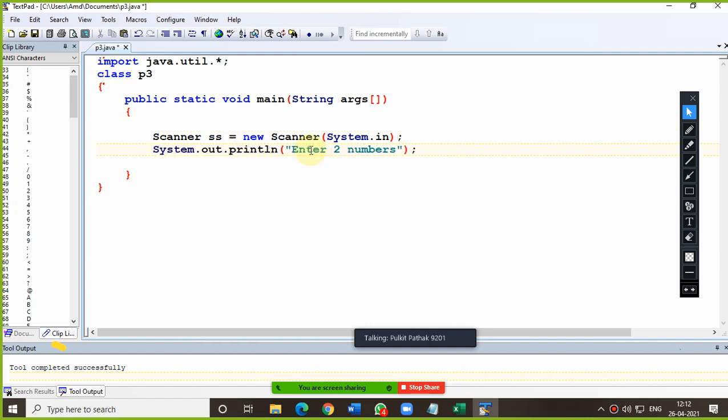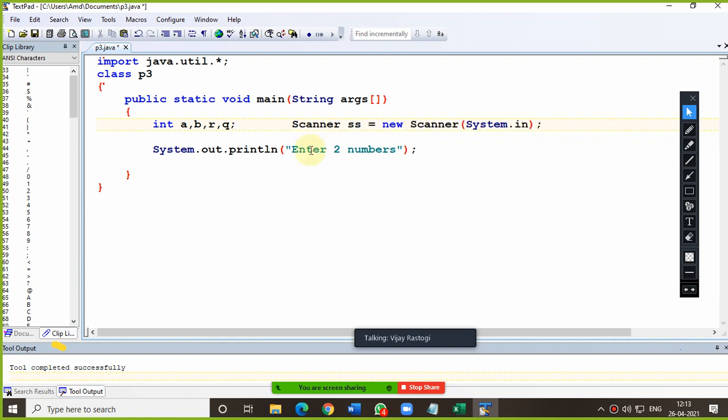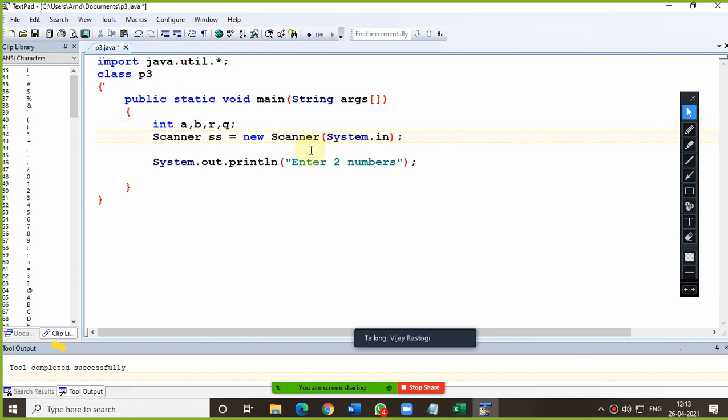Sir, we can support INT anywhere. You can put it here also, like C. A, B, then remainder and the quotient. Now see, I have declared four variables: A and B as the two numbers, the variable R in which we will store the remainder, and the variable Q in which I will store the quotient. After that I am giving a message, and then simply take input.